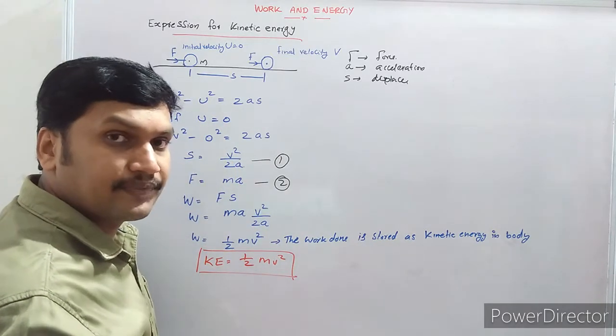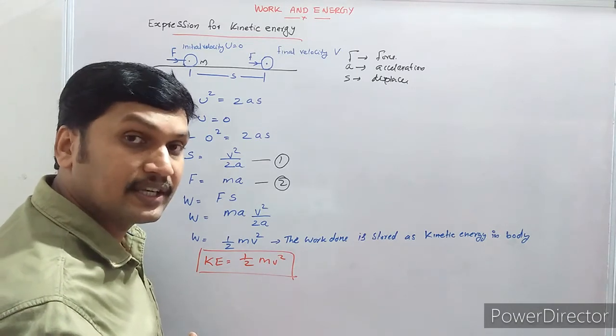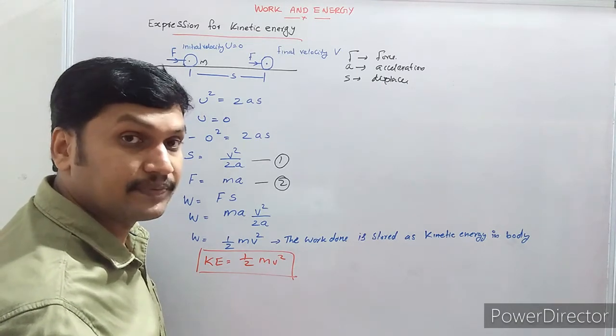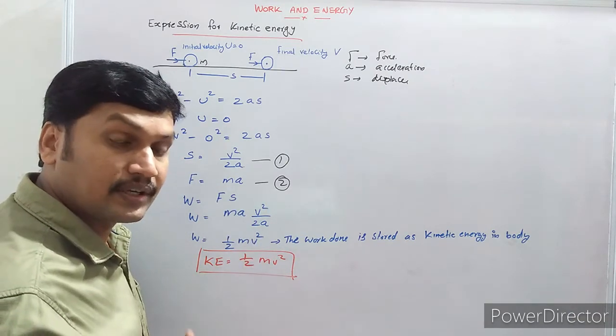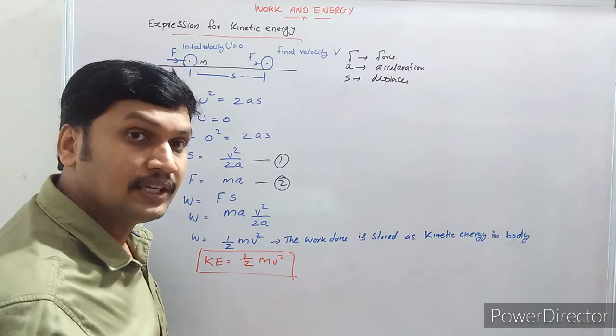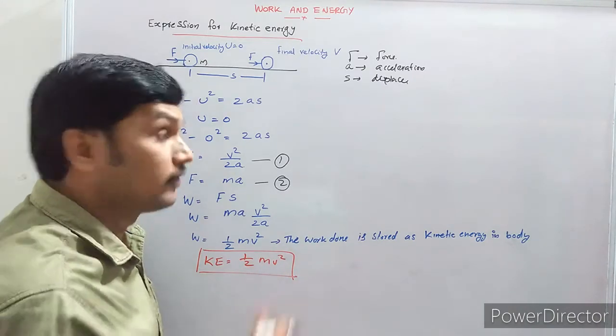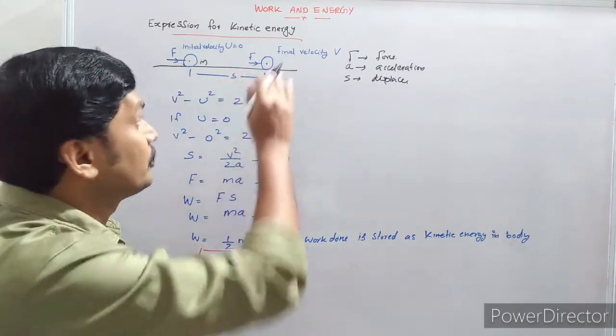We already know that the ability to do work is known as energy. The external agent is doing some work, so he is expending his energy for performing this work. The external agent, whoever applied the force, spent his energy to move this body.